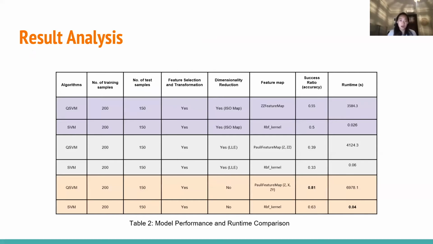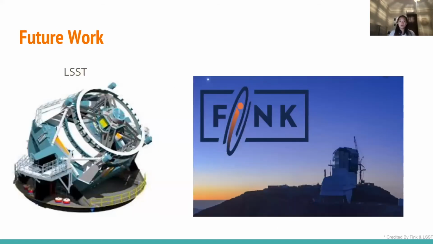And as you can see here, these are our findings, summarized in Table 2. After hypertuning different methods in dimensionality reduction together with feature mapping, we arrive at the conclusion that at 100 training samples, SVM and QSVM perform very similarly. But when we increased our sample size to 200, QSVM outperformed SVM. However, as you can also see in the runtime test, classical SVM took a much shorter time to train and test compared to our QSVM. So what does that mean for us, our findings?